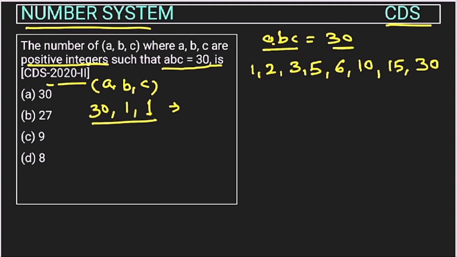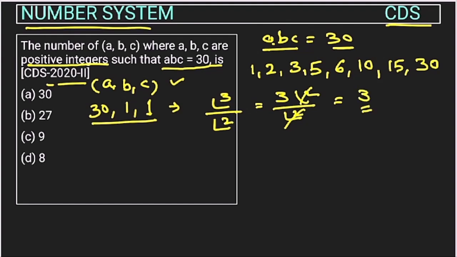But this is also possible that the value of A is 1 and B is 30. So this group will change, right? So how many groups with these three numbers can we form? Factorial 3. But two values are the same. So we will divide by 2. This will be equal to 3 factorial upon 2 factorial. Factorial 2 will cut this. So total groups that can be formed with these three values are 3.